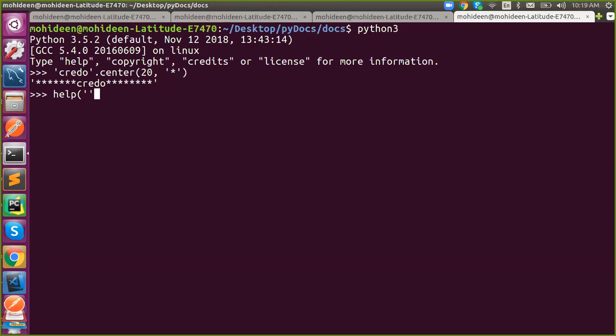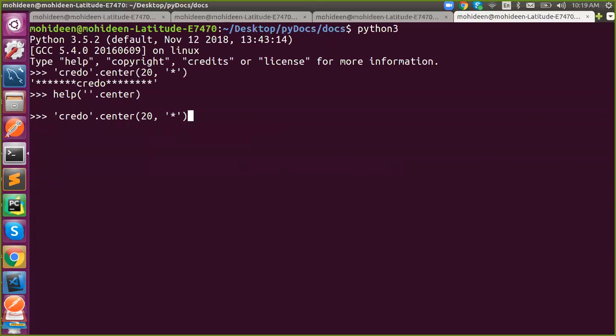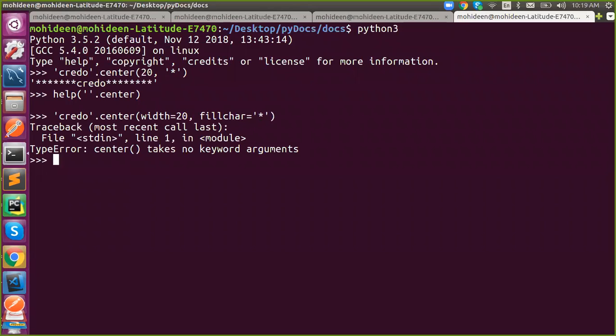So first is width, second is fill character, and based on position, they will be assigned. But what if I want to send the width value into fill character and the fill character into width without changing the position? How is it possible? With the help of keyword arguments. This is an example of a positional argument. For keyword, we have to use the exact keyword, that is width equal to and fill character equal to.